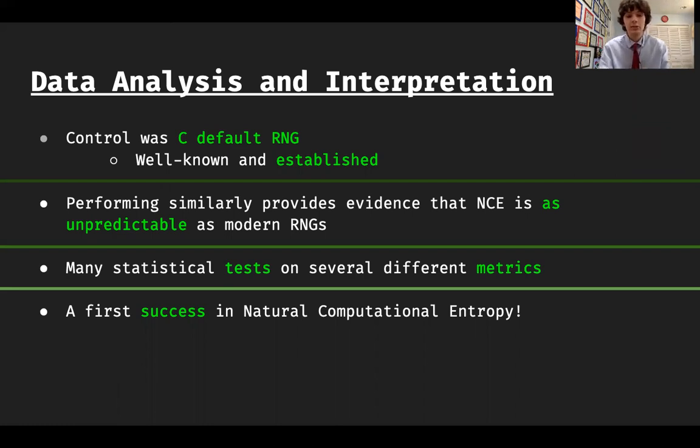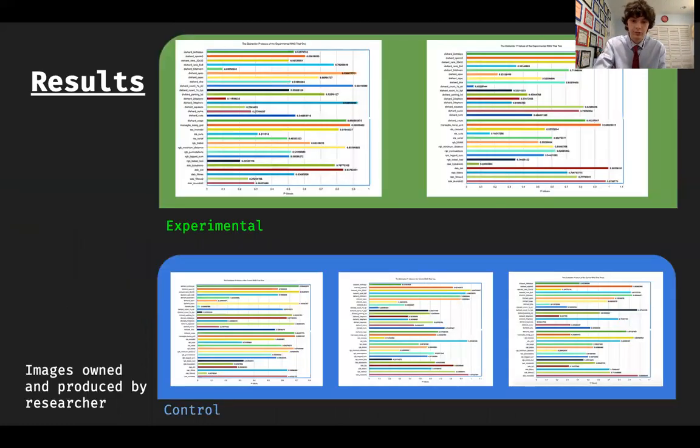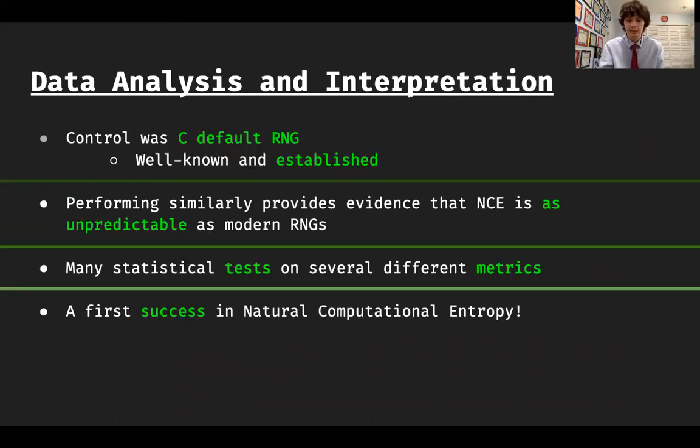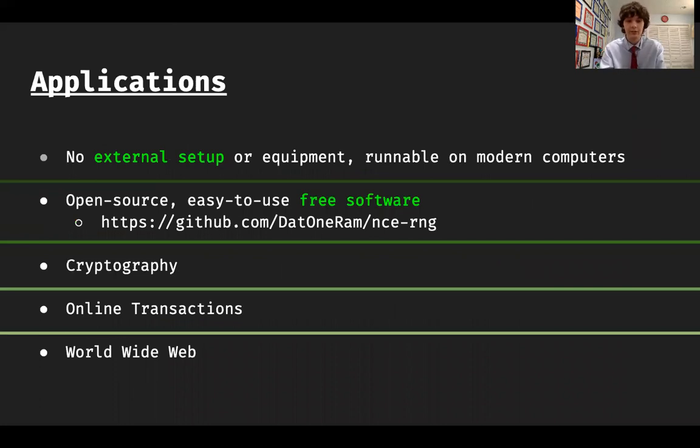The Dieharder suite performs many different tests. As you can see, there's a whole list of them on the side. There's like 30 something. So we've been testing several different metrics, and the vast majority of them we passed, meaning random. This is the first success in natural computational entropy. It's a new concept that this is providing evidence for.